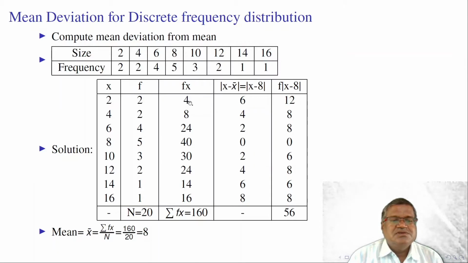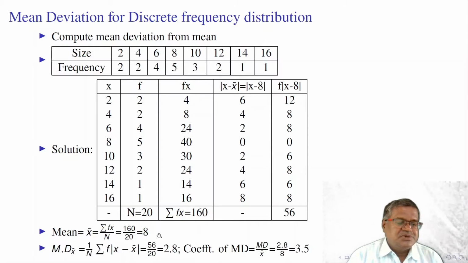4 into this, 2 into 6, this is f. 2 into 6, 12. 2 into 8, 2 into 4. This is modulus of x minus x bar value. 2 into 4, 8. 4 into 2, 8. 5 into 0, 0. 2 into 3 into 2, 6. Like that, this is f into modulus of x minus x bar values. Summation f into modulus of x minus x bar is equal to 56.